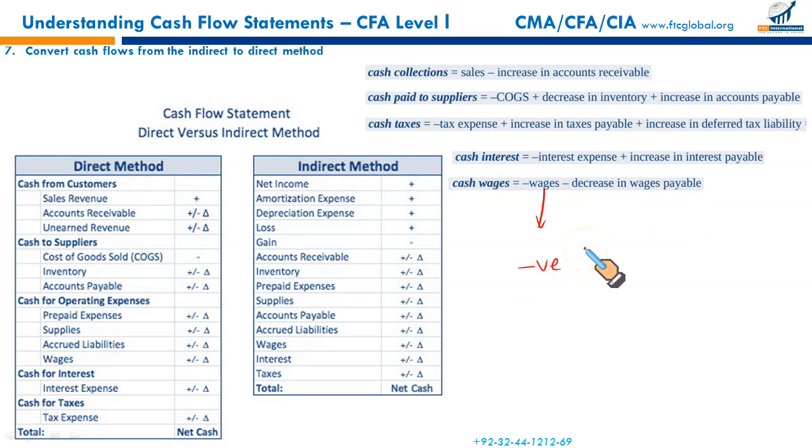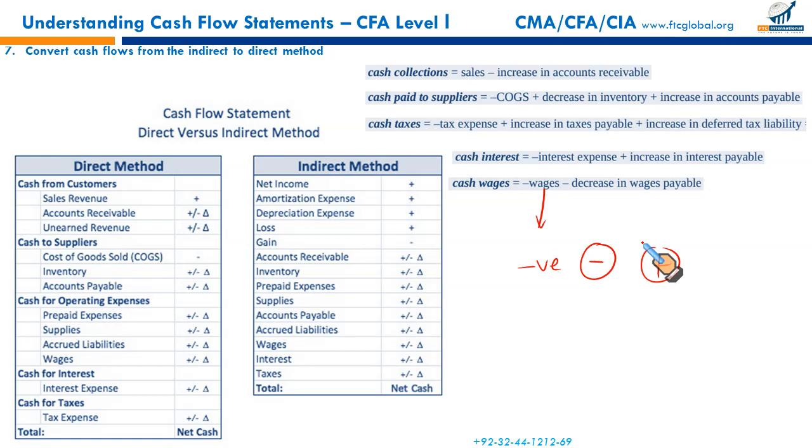It's an expense. If wages payable has decreased over the period, you have settled the wages, it means it's an outflow. If the wages payable balance has increased, you have withheld the payments, it's an inflow. That's the simple logic. We'll apply this in the questions as well.